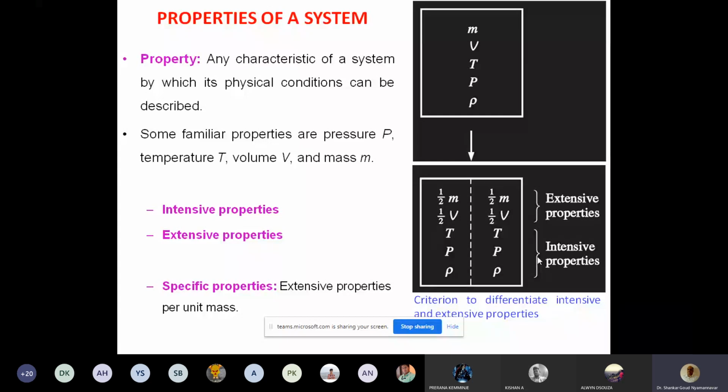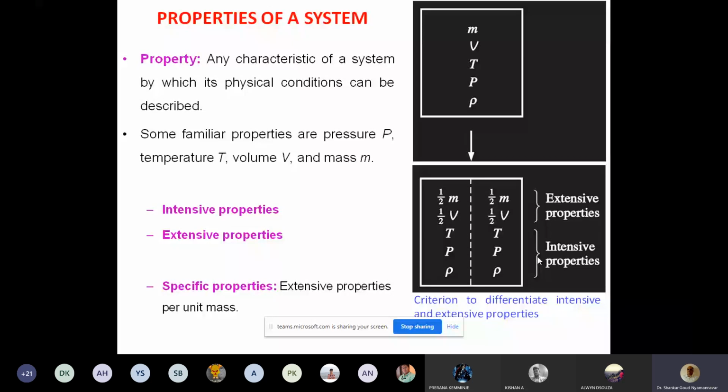You should be very thorough about system, boundary, surrounding, types of boundaries: movable boundary, fixed boundary, imaginary boundary, real boundary. Systems: open system, closed system. Then property. What is property? Any characteristic of a system by which its physical condition can be defined.